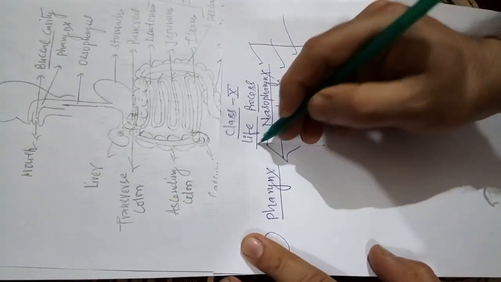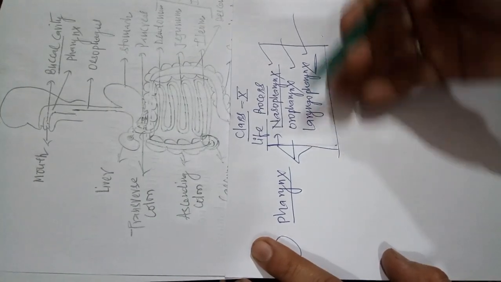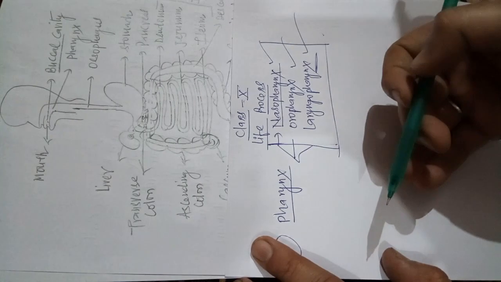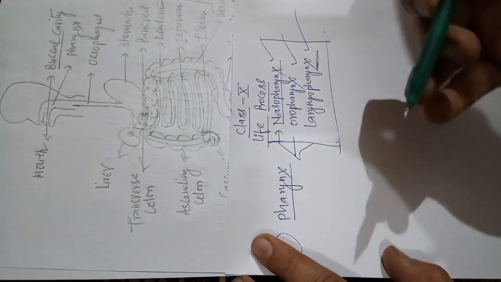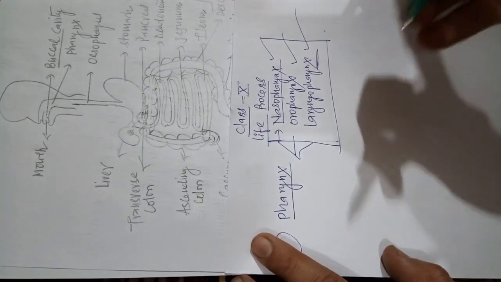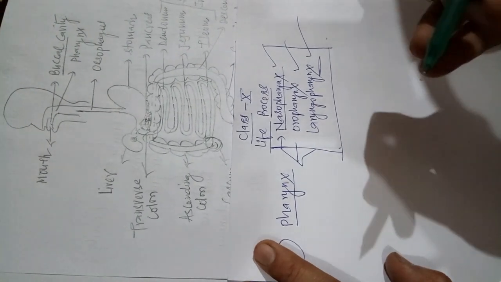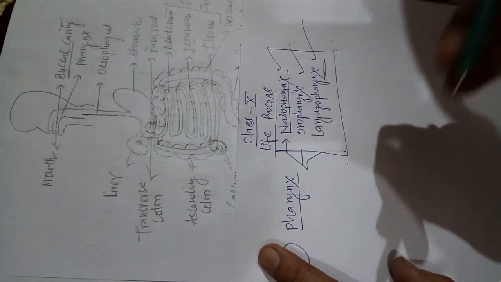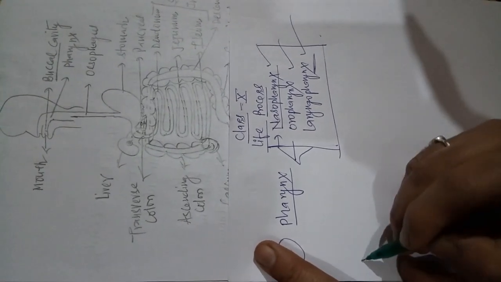You have watched, there is nothing special inside the pharynx. Only the pharynx is a common part of the respiratory tract and digestive tract. It is a very important point about the pharynx. Only this one part is common to both systems, the digestive system and the respiratory system. It is the pharynx.